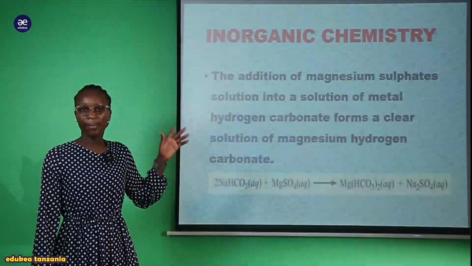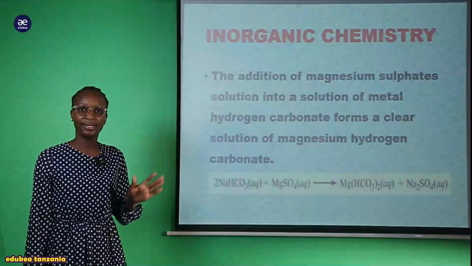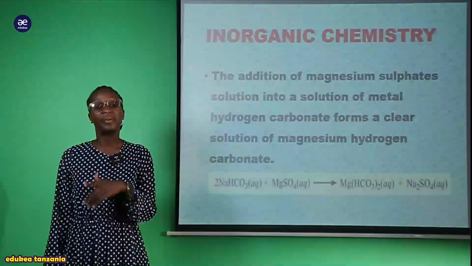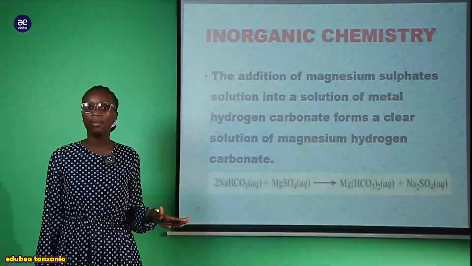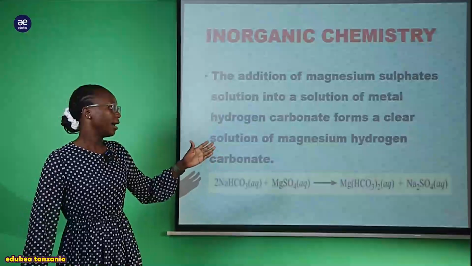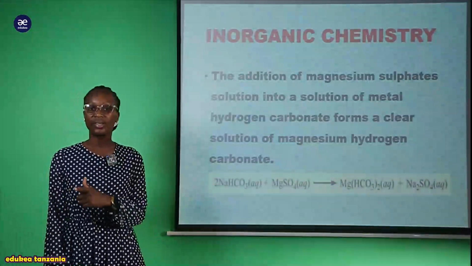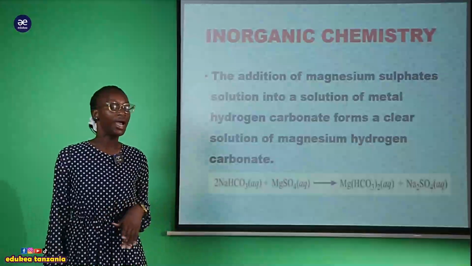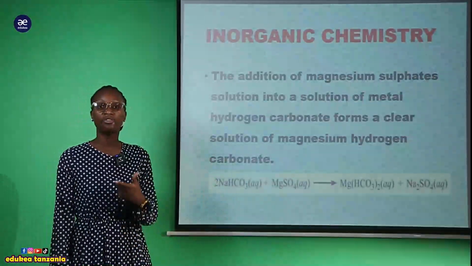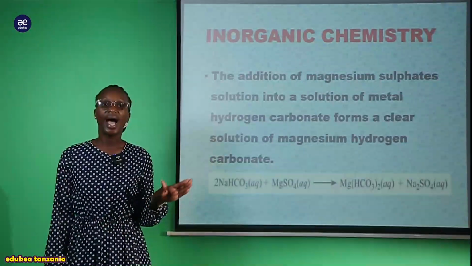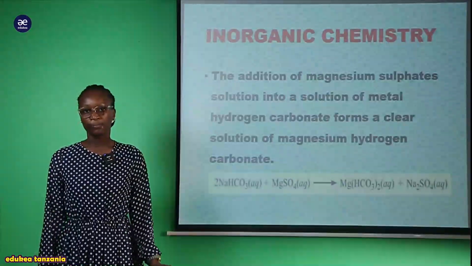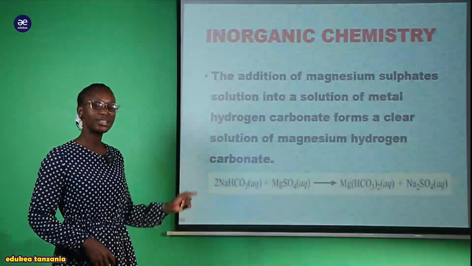Lakini kule kwenye metal carbonate with the solution of magnesium sulfate ni tofauti. Tumeenda kupata precipitate, tumeenda kupata insoluble of this magnesium carbonate. Lakini hapa tumeenda kupata the aqueous, both of them are aqueous solution, ambayo ni clear solution imekuwa formed, ndio maana tumepata the aqueous solution and not insoluble, as you see here. So this is the difference.